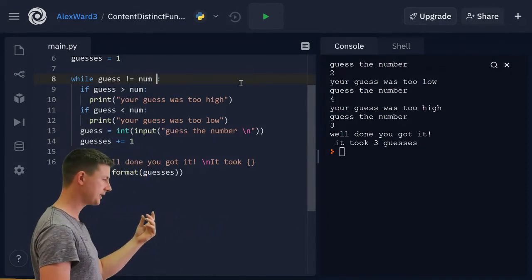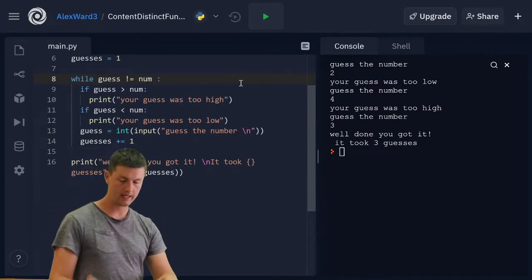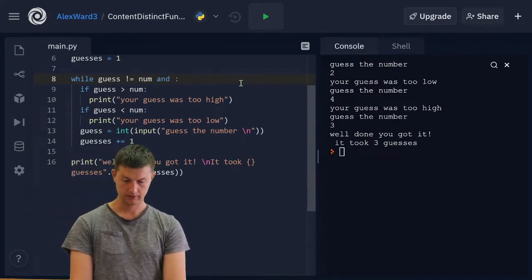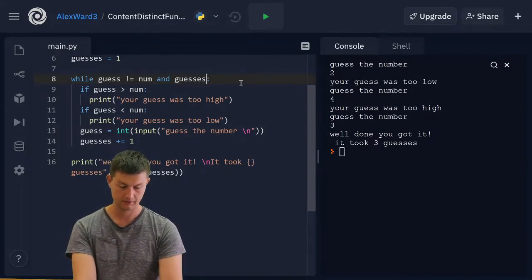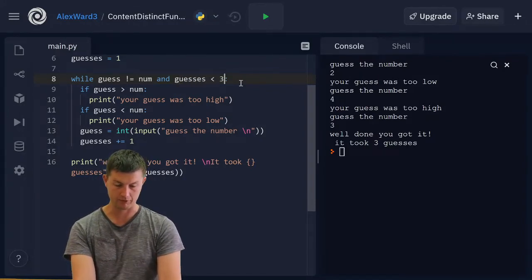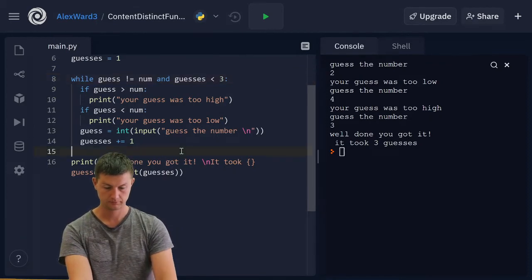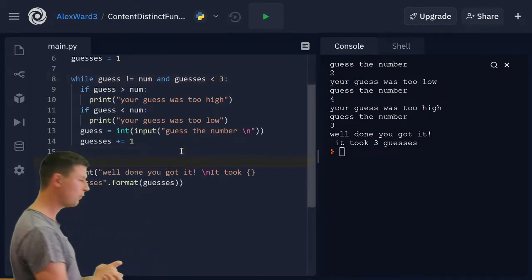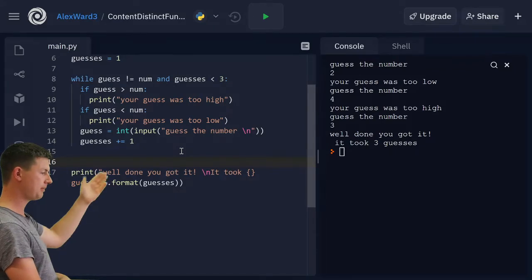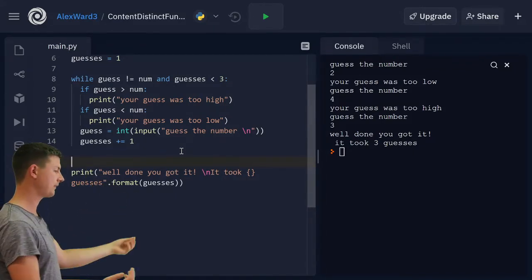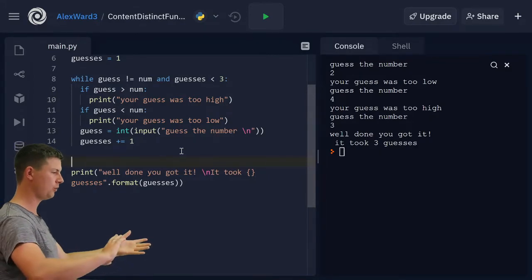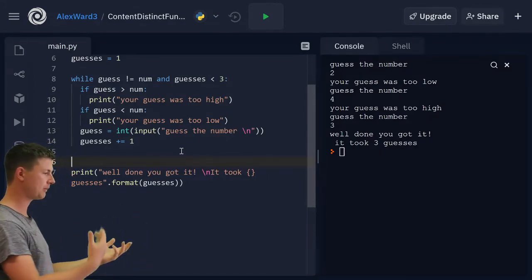While guess is not equal to number and guesses is less than 3. Now we've got 2 ways we can get down here. We can get down here because we got the number, or we can get down here because we ran out of guesses. So we need an if statement to check one way or the other.